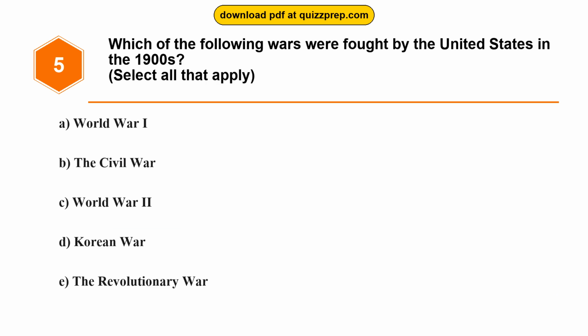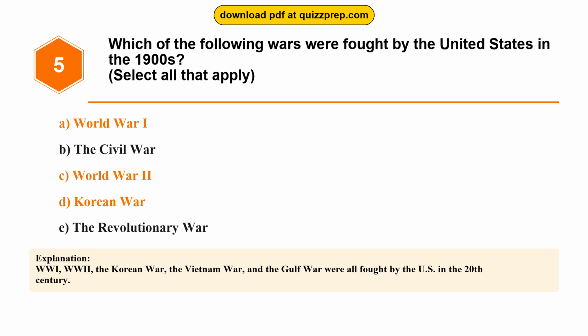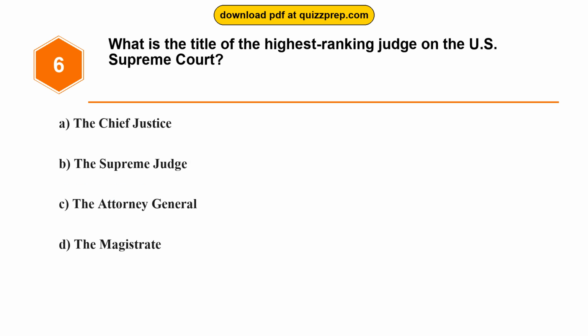Question 5. Which of the following wars were fought by the United States in the 1900s? Option A, World War I. Option B, the Civil War. Option C, World War II. Option D, Korean War. Option E, the Revolutionary War. The correct answers are options A and C and D. World War I, World War II, Korean War. WWI, World War II, the Korean War, the Vietnam War, and the Gulf War were all fought by the U.S. in the 20th century.